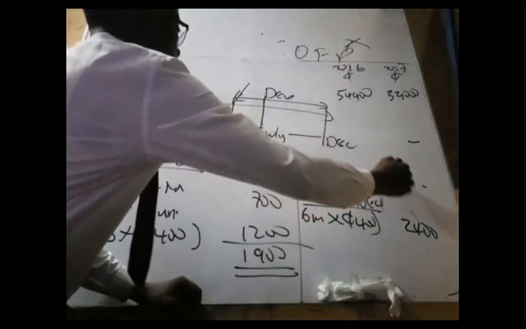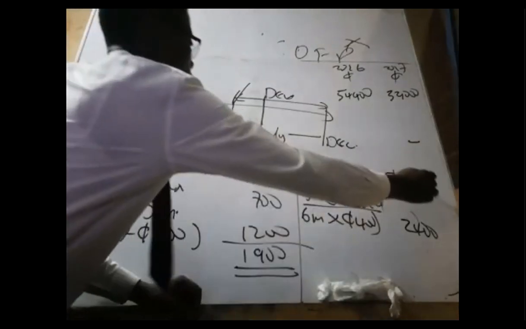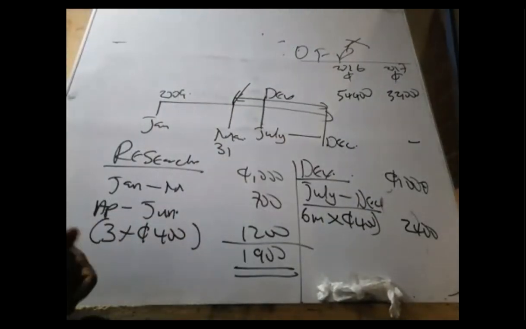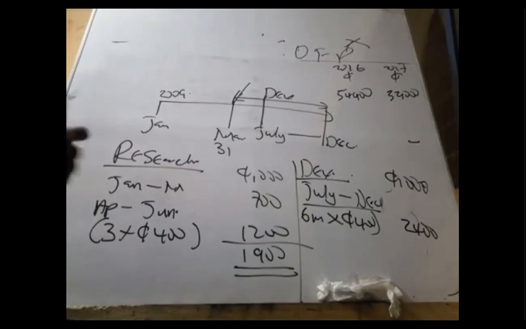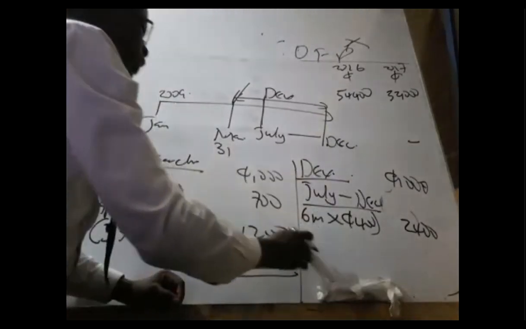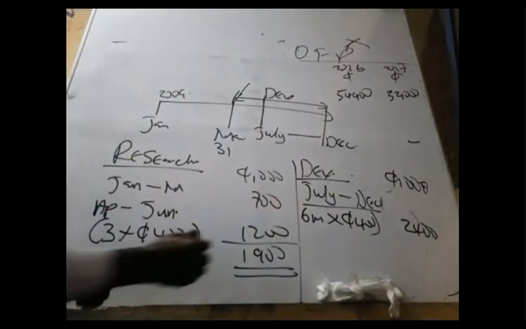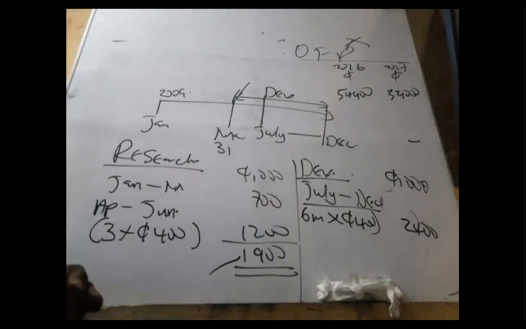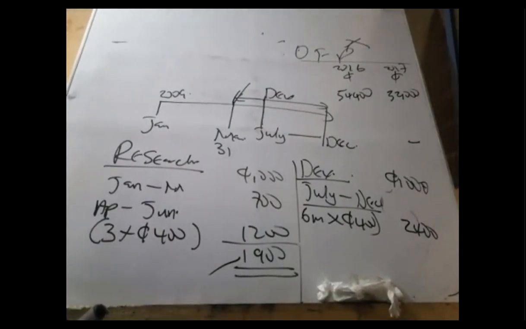So if we get 2,400, then it means this must be capitalized as intangible. The research cost should be expensed in the P&L. That is all.